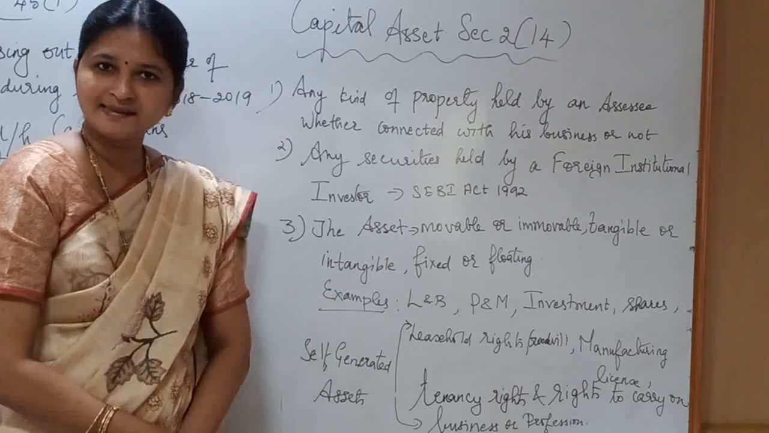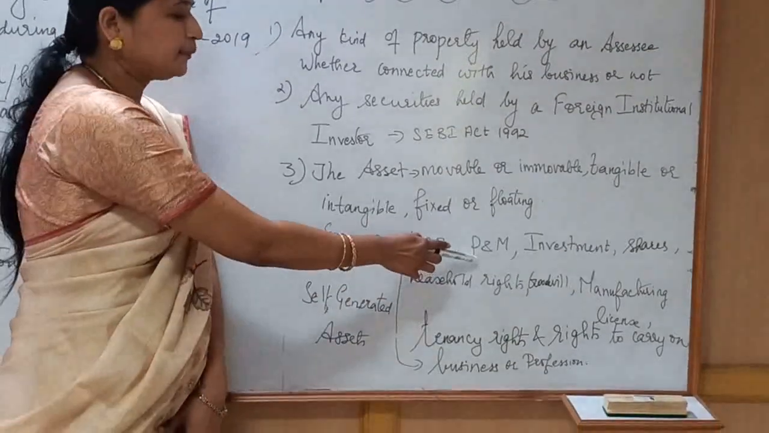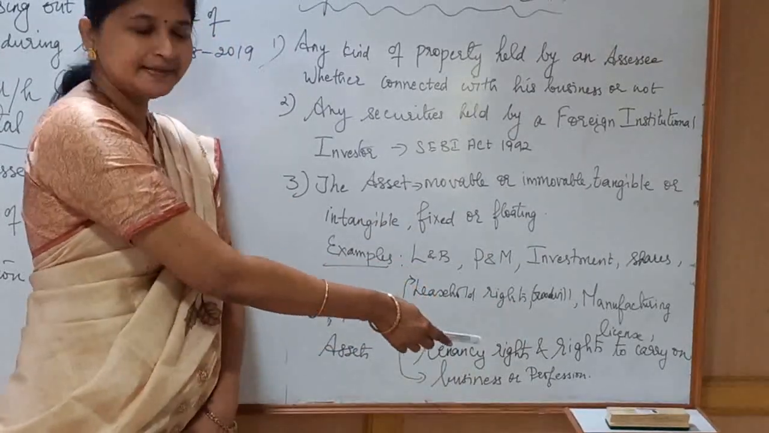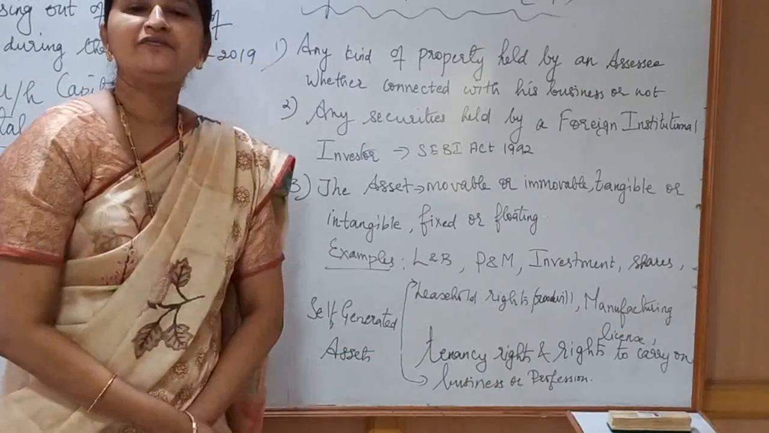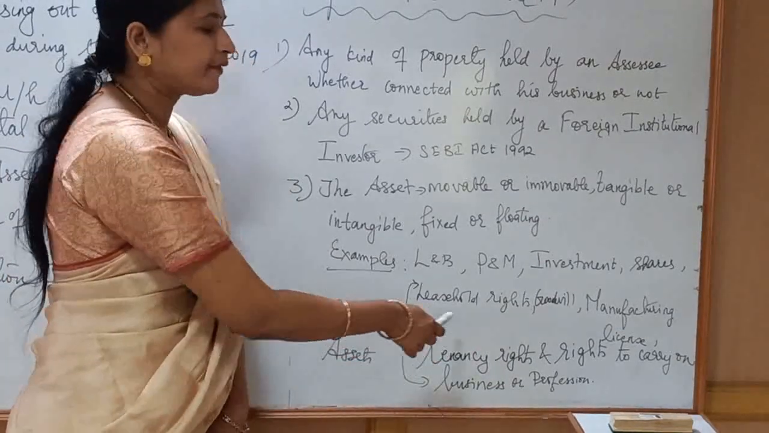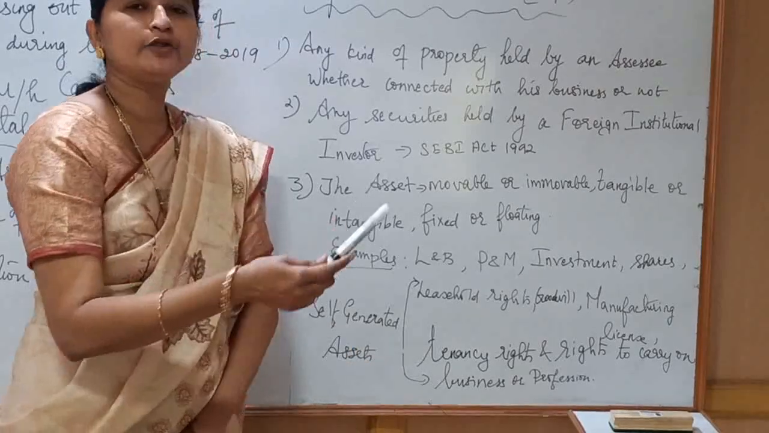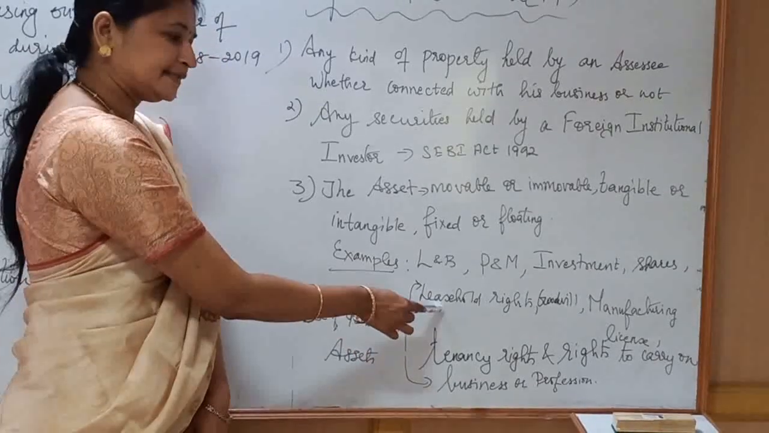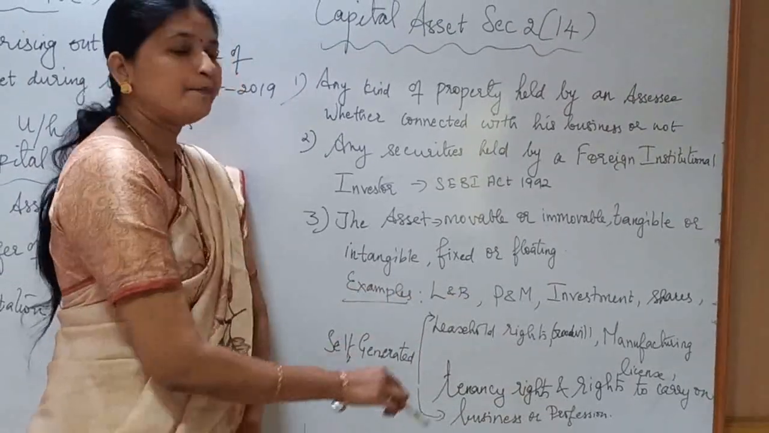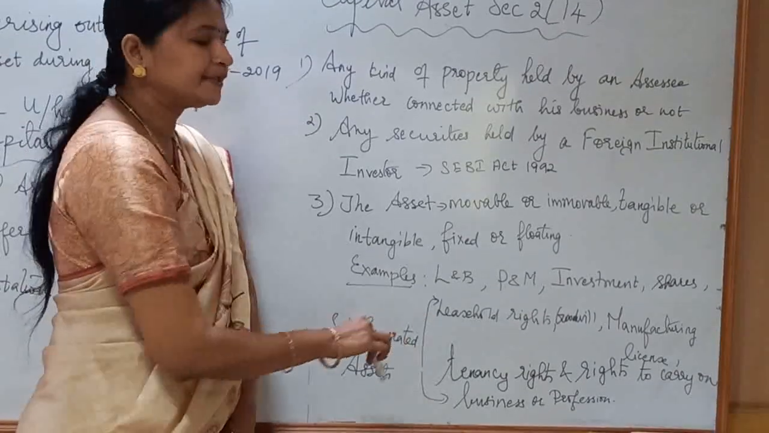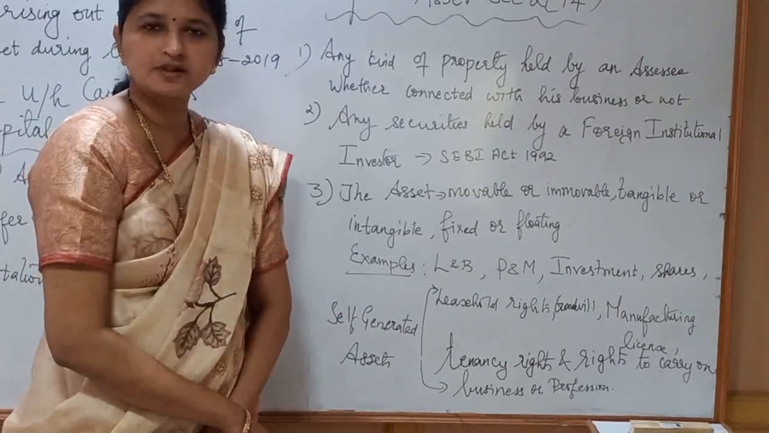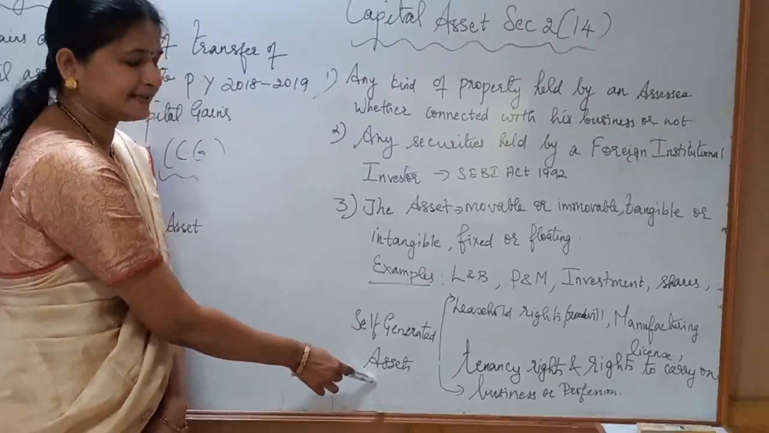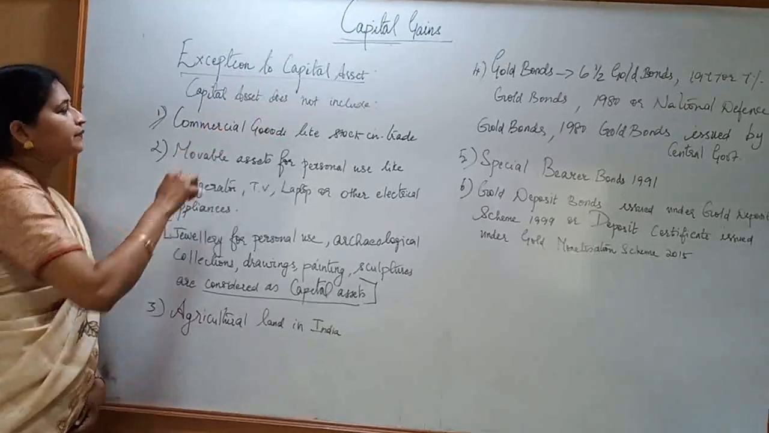Examples of capital assets: land and building, plant and machinery, investment, shares, leasehold rights, goodwill, manufacturing license, tenancy rights, and rights to carry on a business or profession. And among these assets, leasehold rights, goodwill, manufacturing license, tenancy rights, and rights to carry on business or profession are termed as self-generated assets.